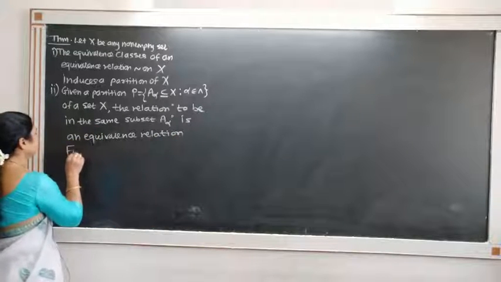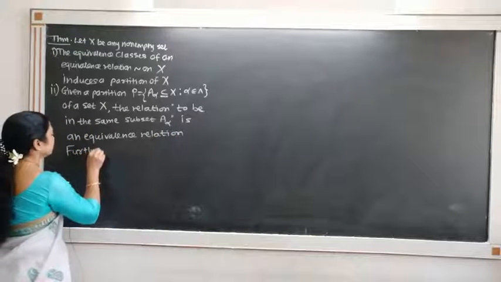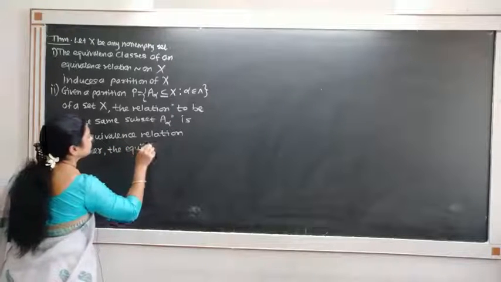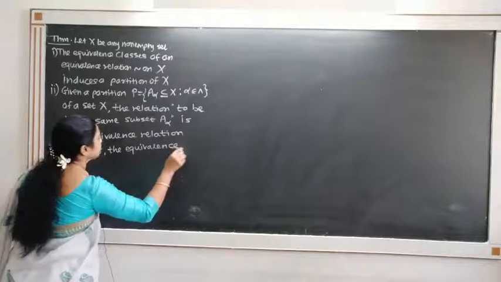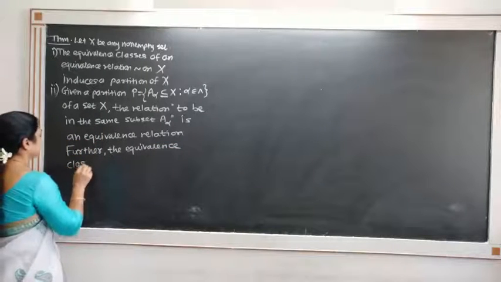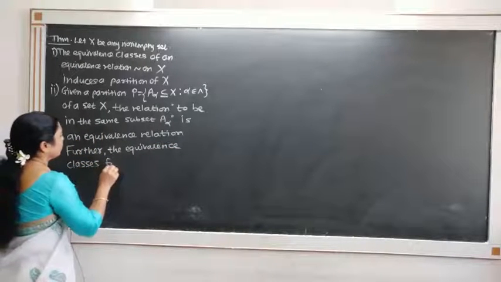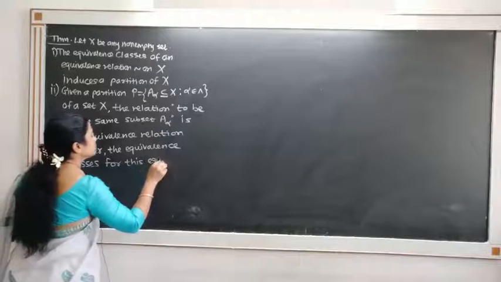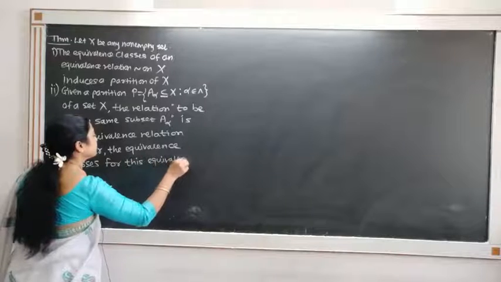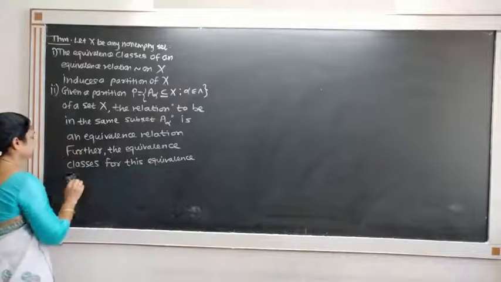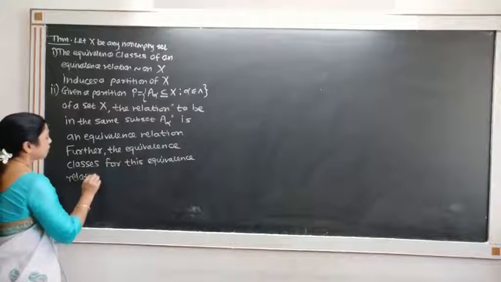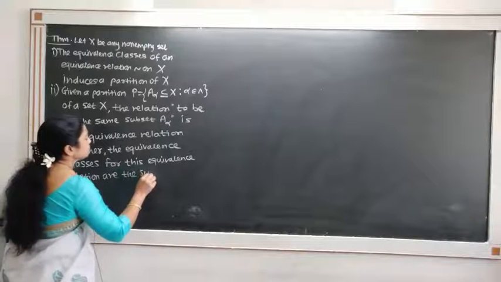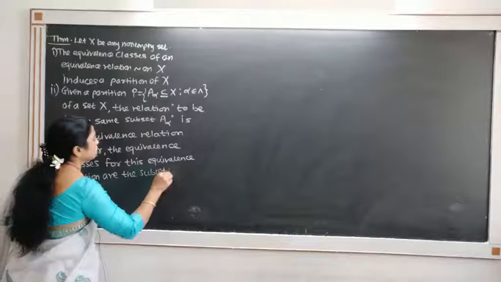Further, the equivalence classes for this equivalence relation are the subsets A alpha.